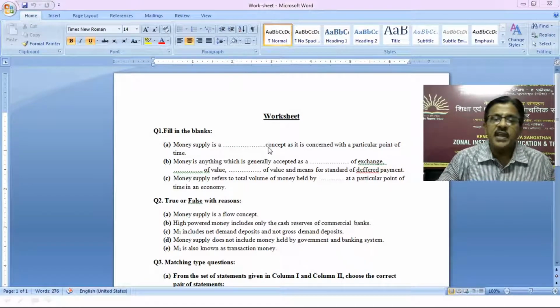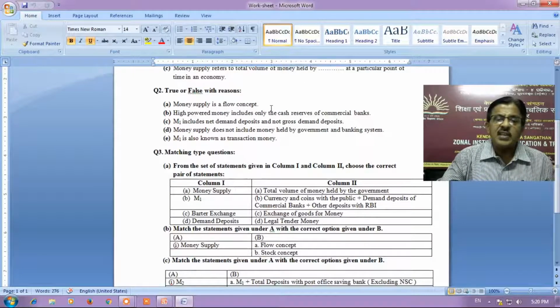Money supply is a dash concept as it is concerned with a particular point of time. Money is anything which is generally accepted as dash of exchange or dash of value and means for standard of default. Money supply refers to total volume of money held by a dash at a particular point of time in an economy. So this is fill in the blank. Then you have this true or false: money supply is a flow concept.